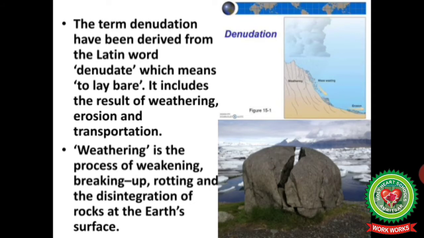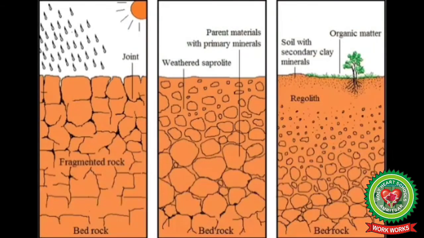Weathering is the process of weakening, breaking up, rotting and disintegration of rocks at Earth's surface. The Earth's surface remains exposed to various elements of weather, like rain, air, heat, frost and cold, etc. These wear away the rocks. It involves disintegration and decomposition of rocks where they exist. Therefore, it is a static process. Weathering is important because it leads to soil formation.